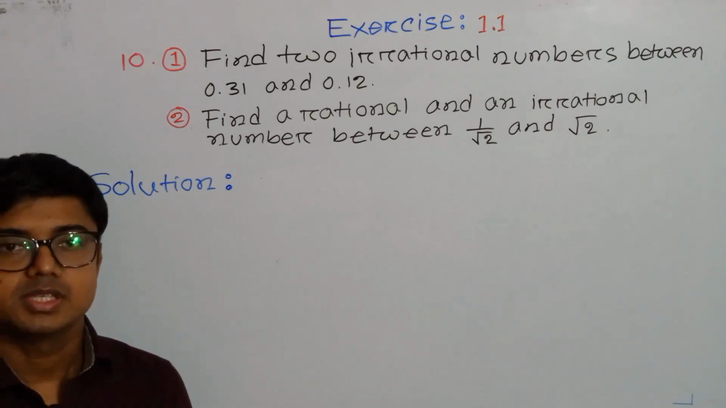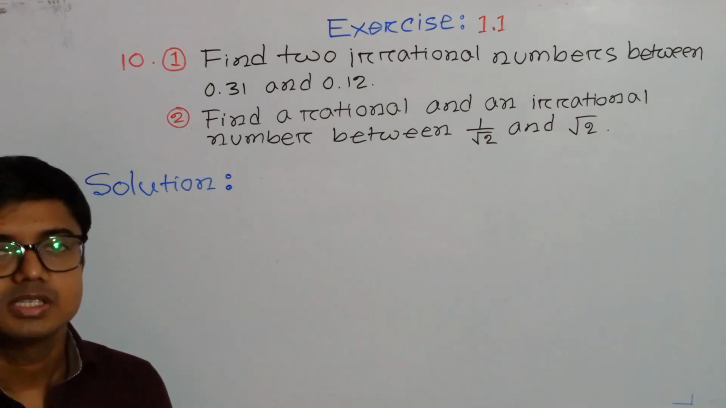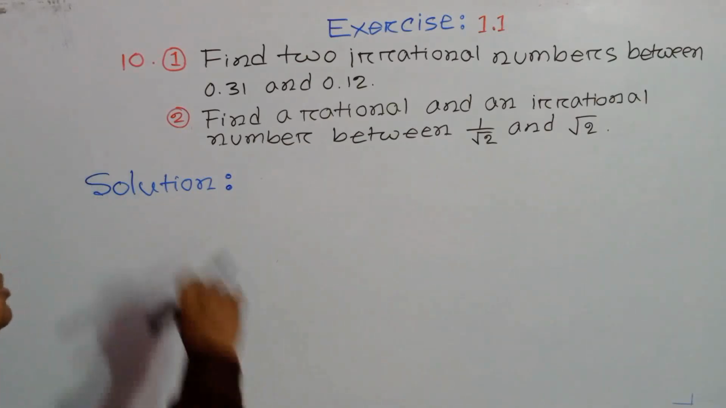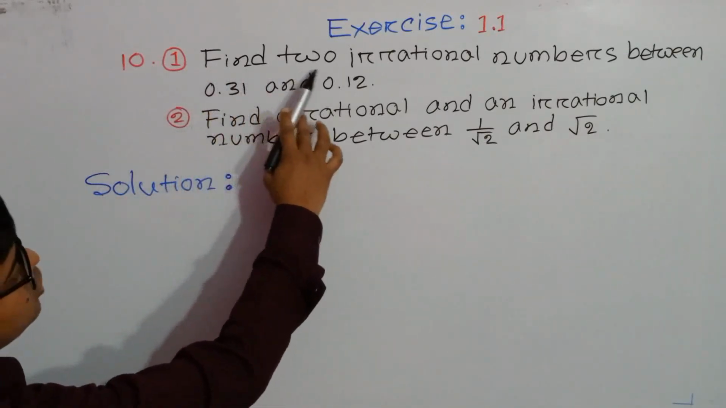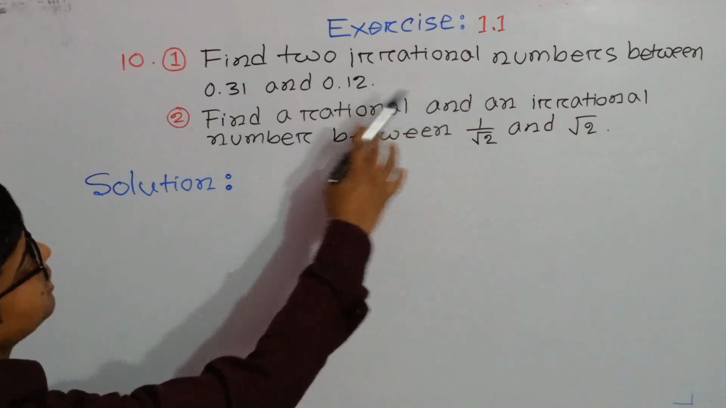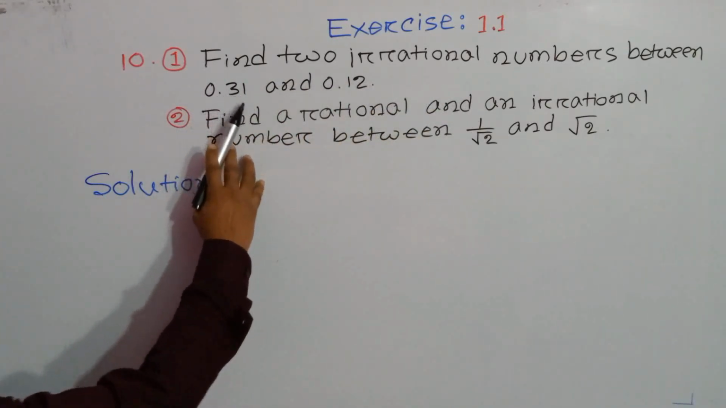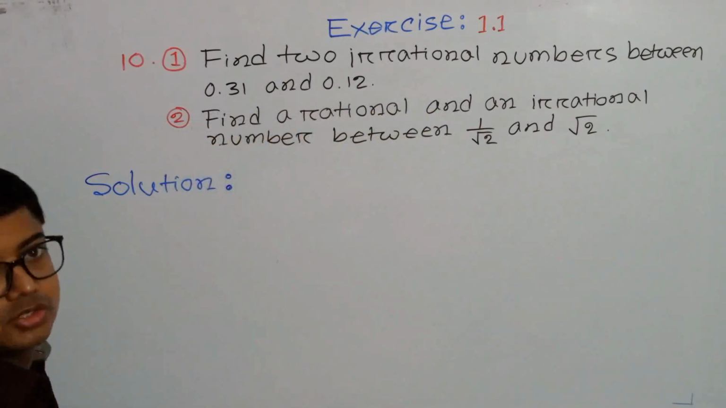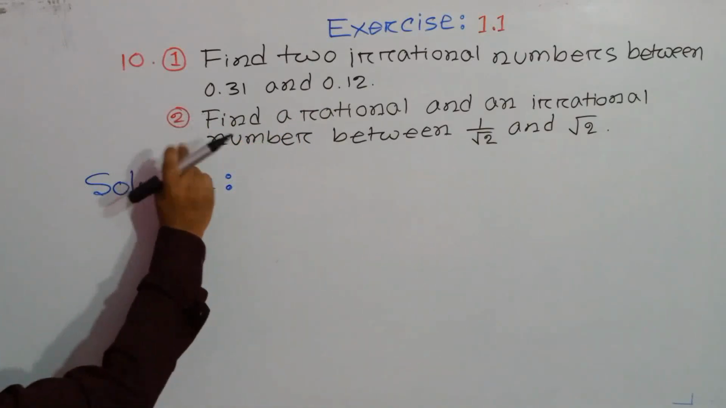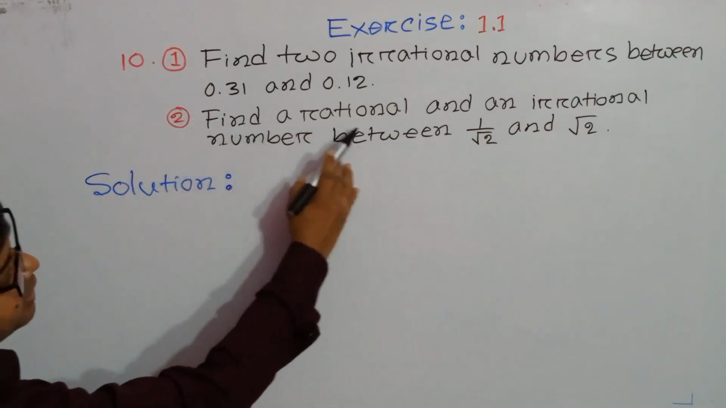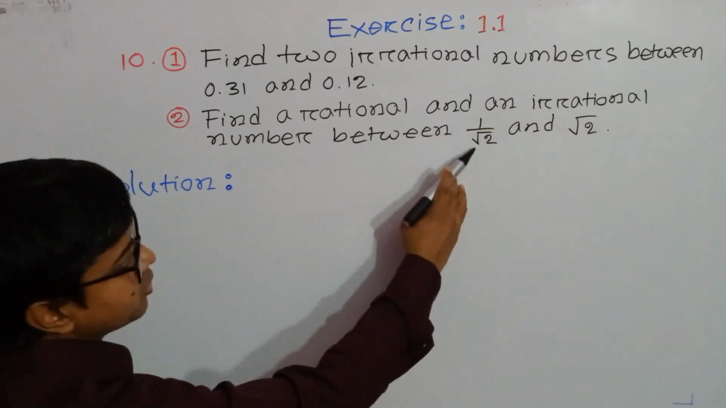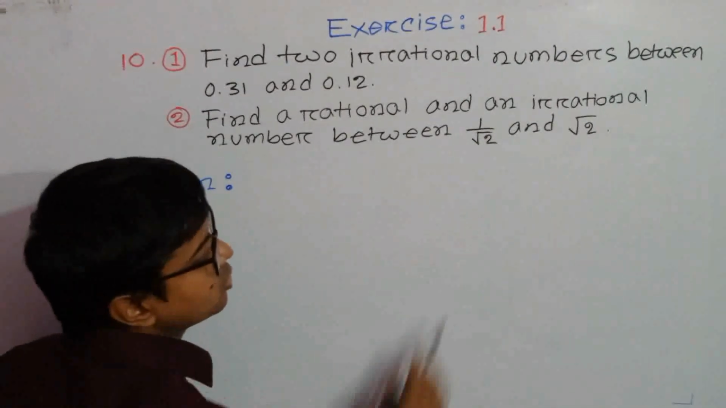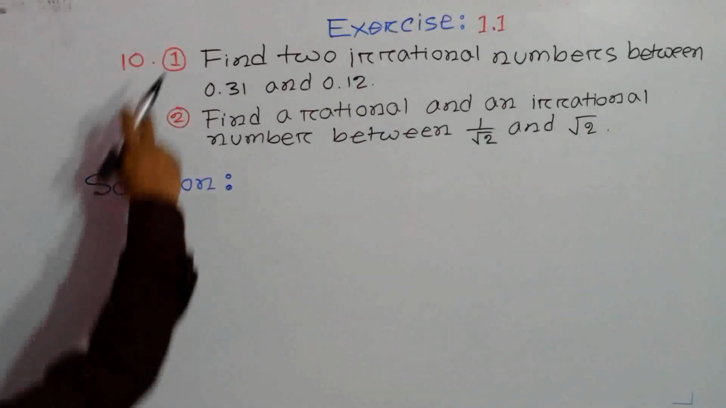Now we can solve some mathematical problems. Our first mathematical problem is question number 1. Find two irrational numbers between 0.12 and 0.31. And question number 2. Find a rational and an irrational number between 1 by root over 2 and root over 2. So first one is here.